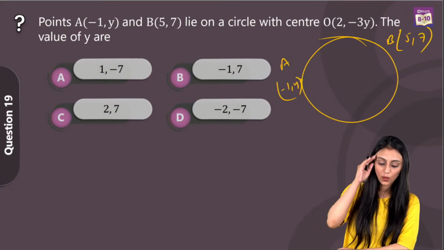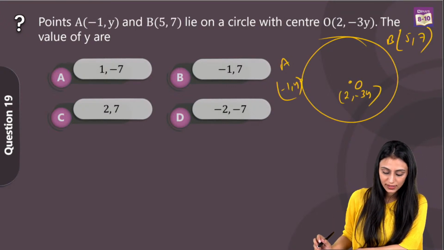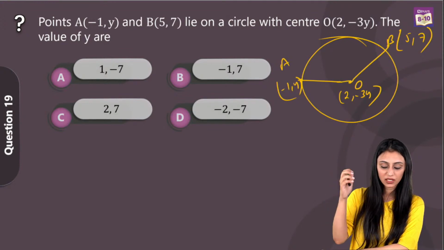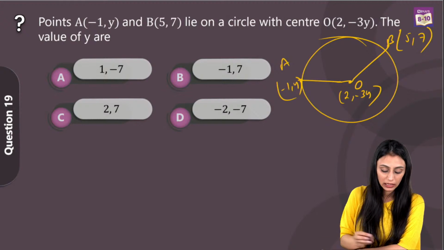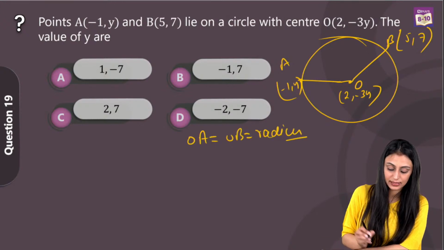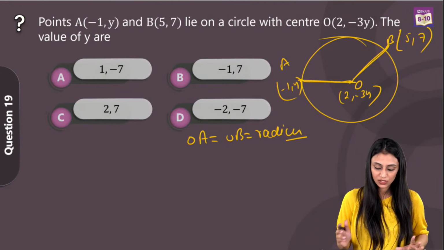Okay, so first see here, this is the center. Center is O, that's (2, -3y), right? Let's join them. Since A and B are lying on the circle, that means OA and OB are going to be the radius of the circle, right? These are the radius. So using the distance formula, they will be equal, right? Let's use the distance formula over here.